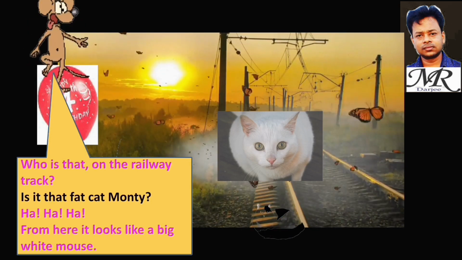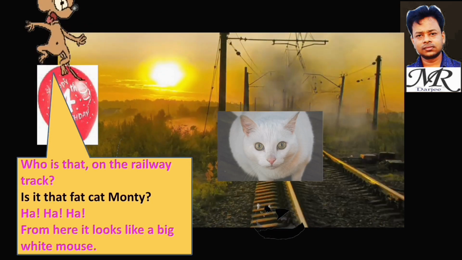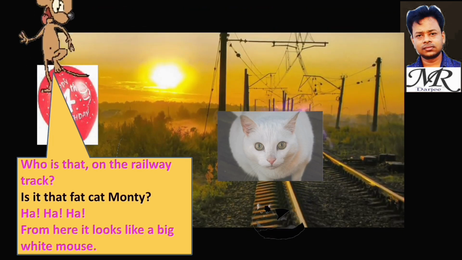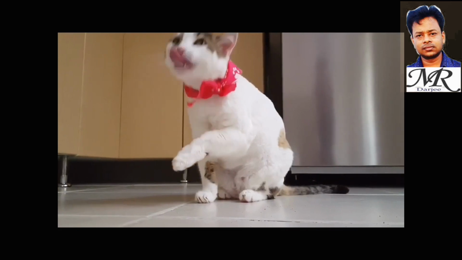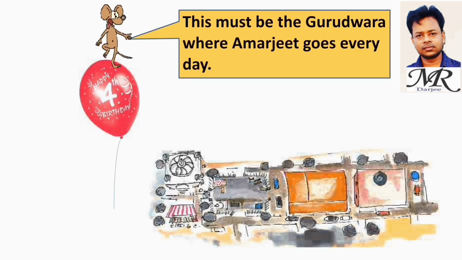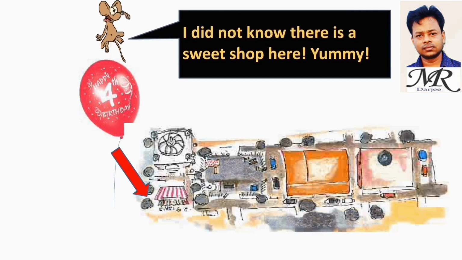Ha ha ha! From here, it looks like a big white mouse. This must be the Gurudwara, where Amarjit goes every day. I did not know there is a sweet shop here. Yummy!